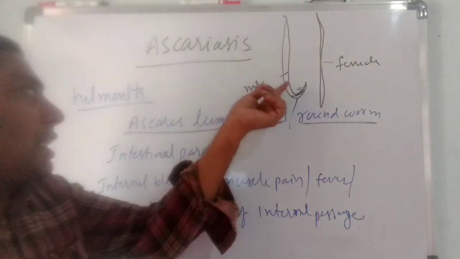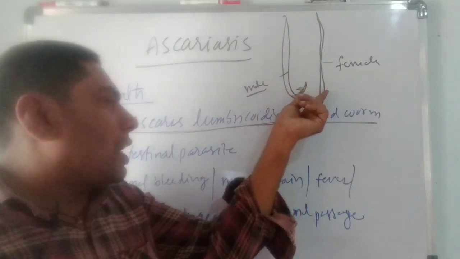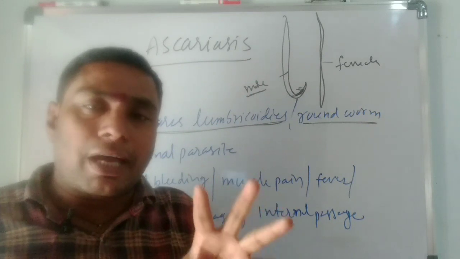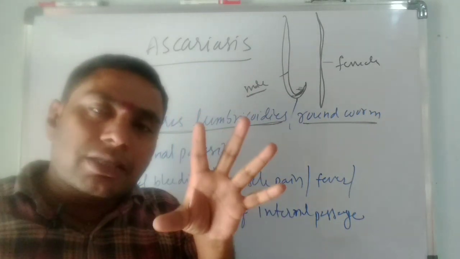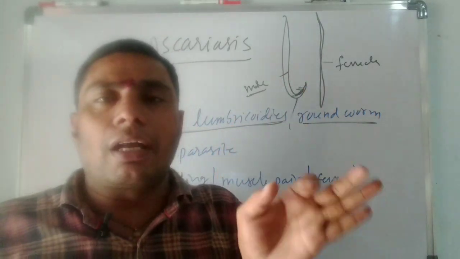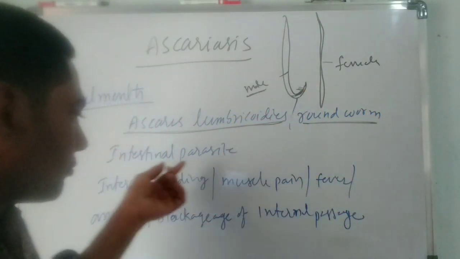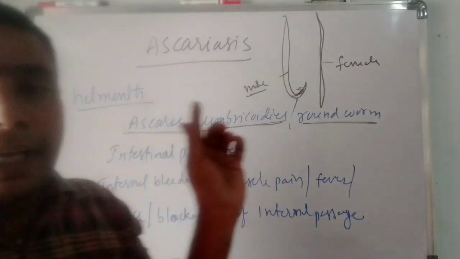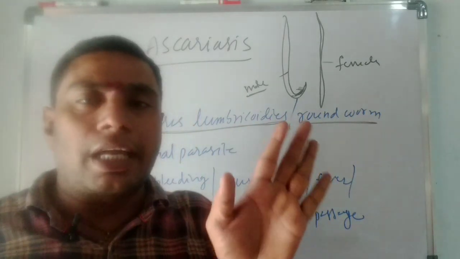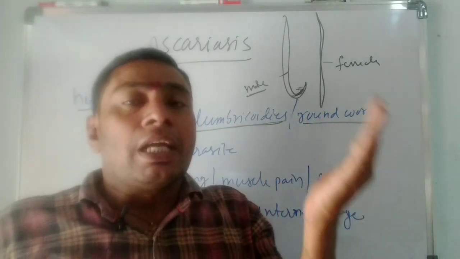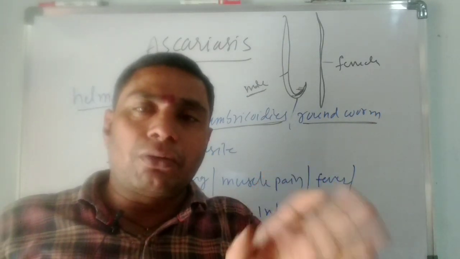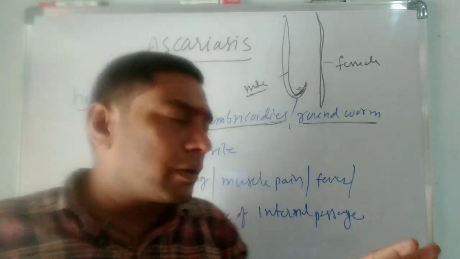Ascaris lumbricoides is known as an intestinal parasite, especially surviving in the human alimentary canal or digestive tract. Ascaris is also a monogenetic parasite. It means the life cycle of Ascaris is completed within one host. The host is the human.